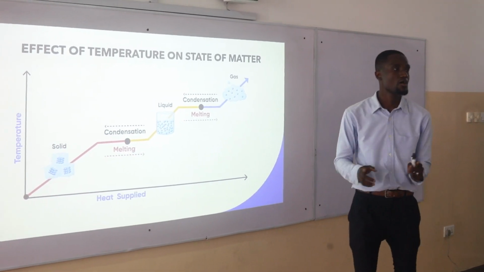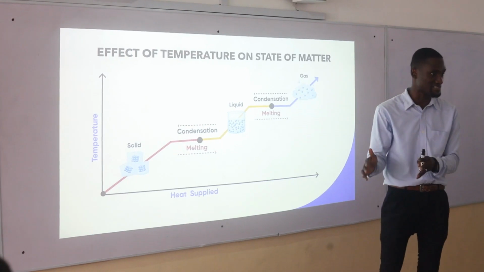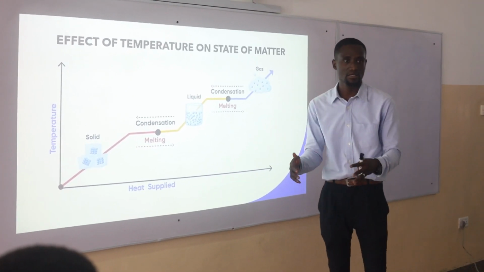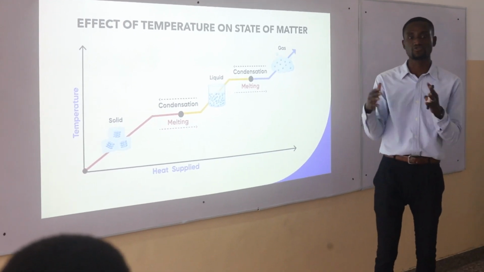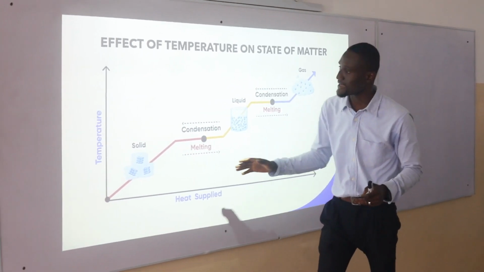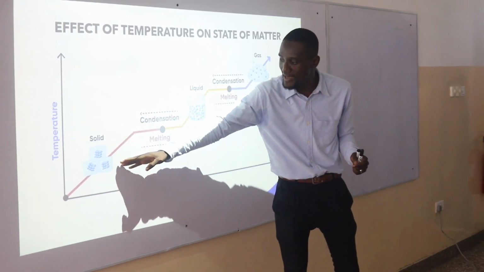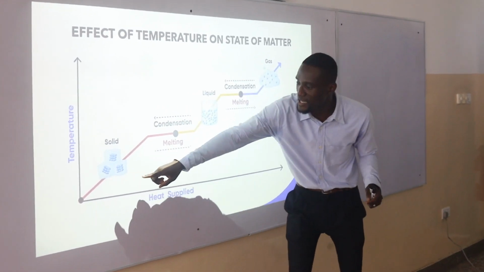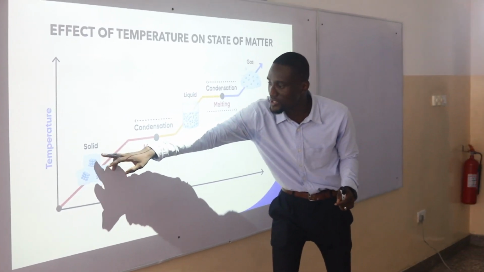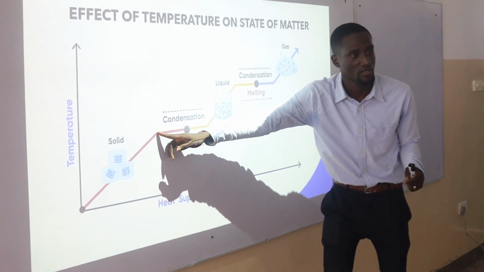So temperature. When we learned the changes in the state of matter, we saw that liquid can change to gas, then solid can change to liquid. What affects the state of matter that makes it change? We saw that temperature was key. If you look at the temperature-heat graph as we have here, if you take a solid line, as temperature rises, the solid begins to change from its state gradually.